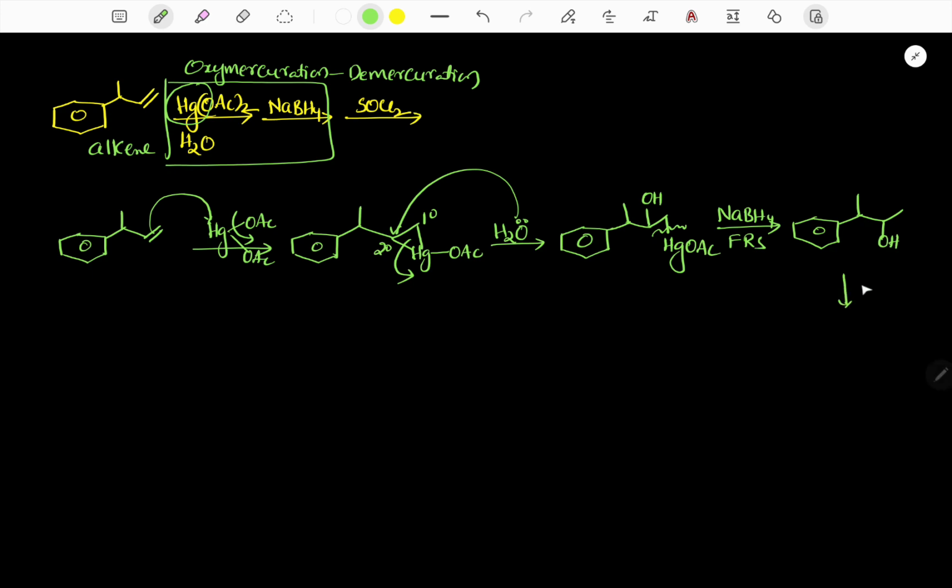Now it is treated with SOCl2. This compound name is thionyl chloride. When alcohol is treated with SOCl2, we know the basic reaction. It follows SNi kinetics and gives corresponding alkyl chloride, and we know that SNi mechanism follows retention in configuration.